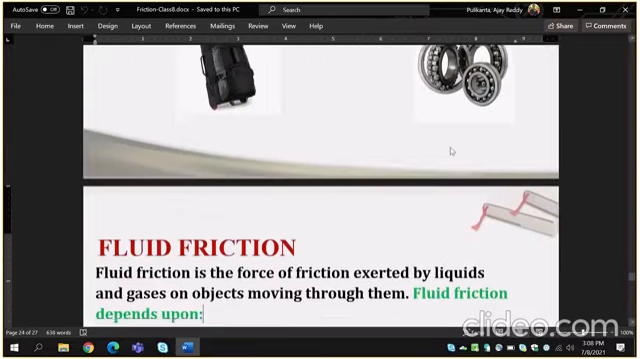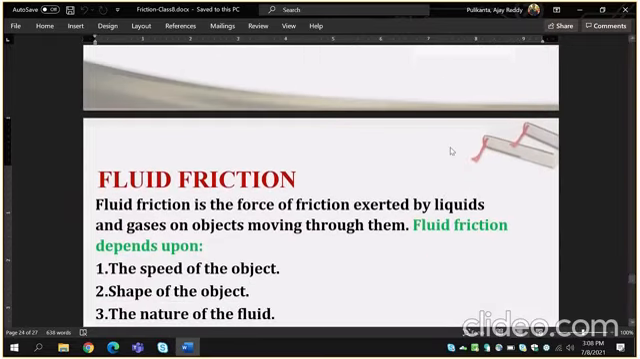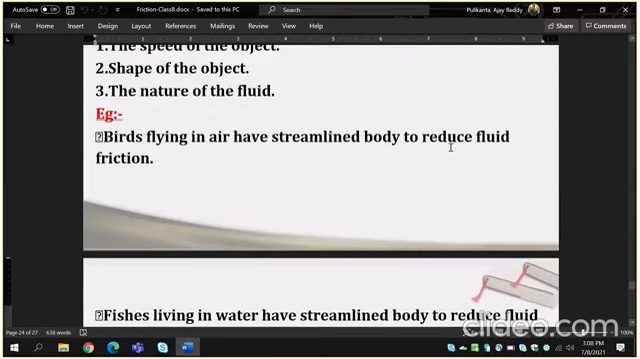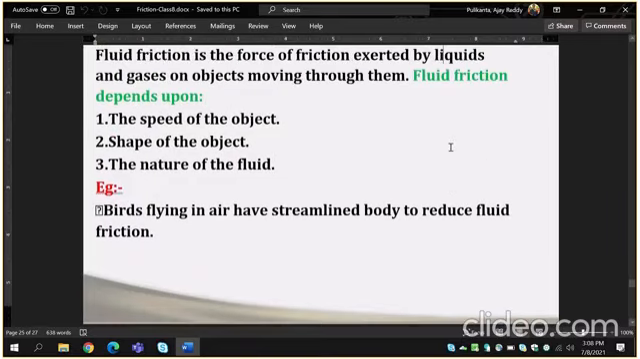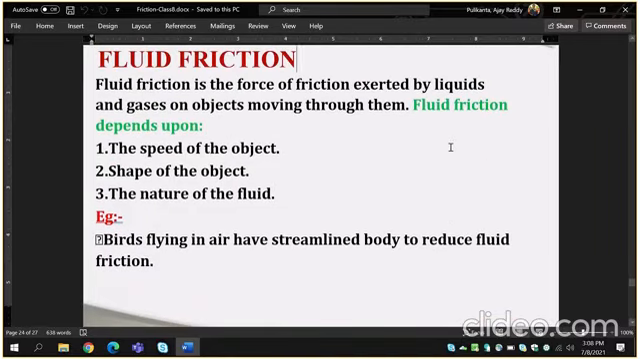Next one, and last one that is also discussed with children, fluid friction. First of all, what is fluid? Fluid means liquids. Gaseous objects also. The force of